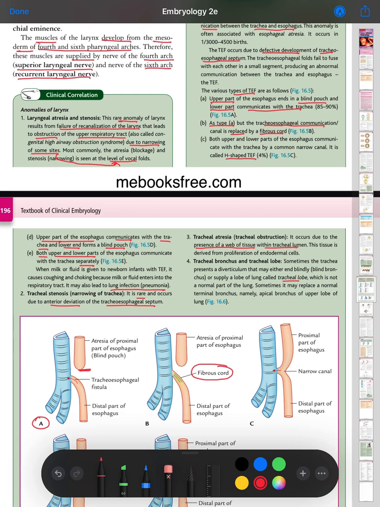Now come to C. Both the upper and lower parts of the esophagus communicate with the trachea by a common narrow canal.